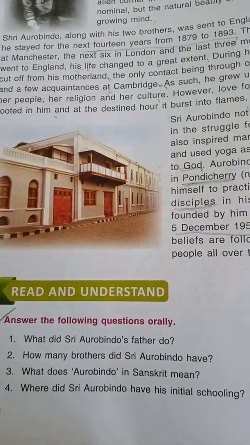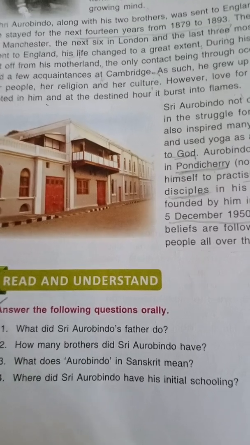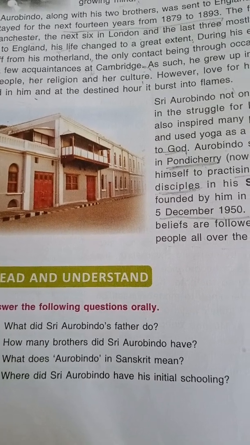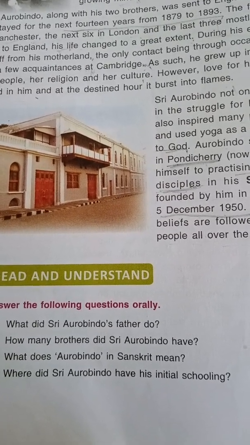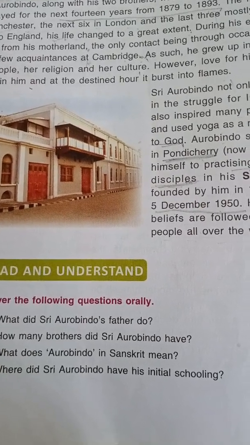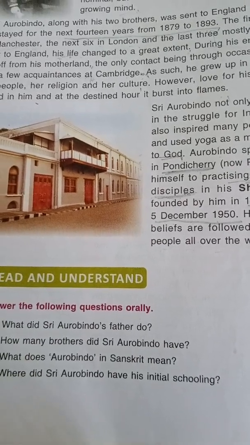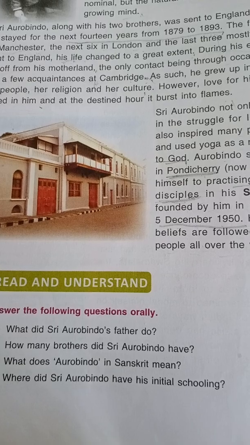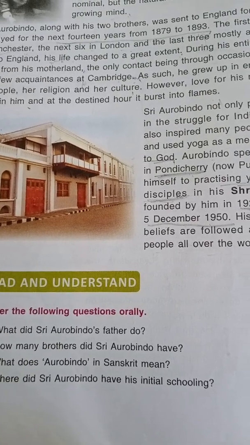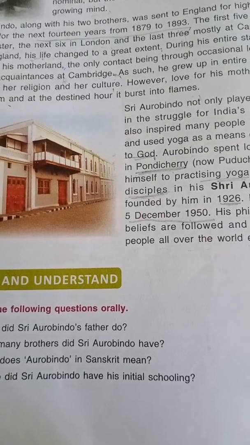Now, let's move on to question number 4. Where did Sri Aurobindo have his initial schooling? In this, we have to tell about his schooling, that is, where he studied during his childhood. His initial years, where did he study? So the answer to question number 4 is, he had his initial schooling at Loreto Convent School in Darjeeling. So during his initial years, he studied at Loreto Convent School in Darjeeling.